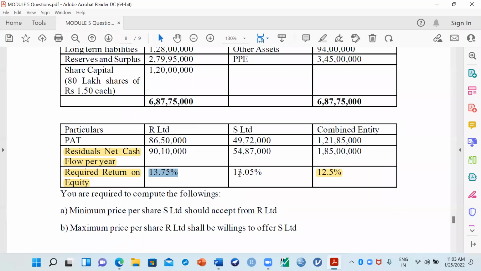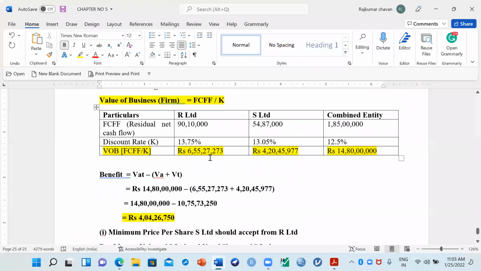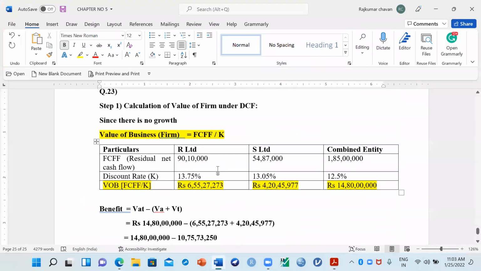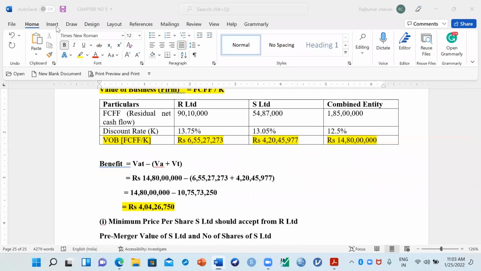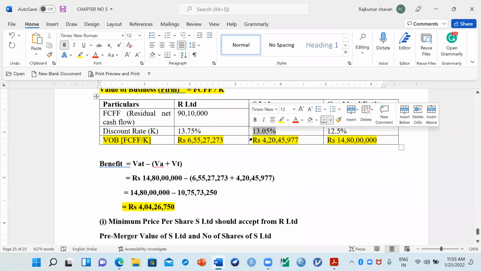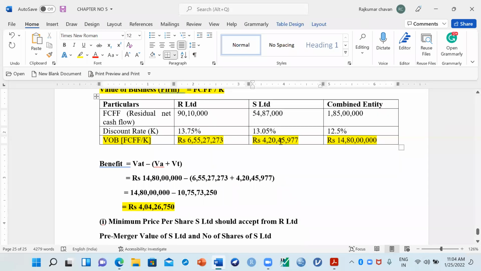So now what is the value of this firm? S Limited is how much? 54 lakh 87, and the residual cash flows are given here. Now here we got the value of this firm. If you combine after discounting factor, after weighted average cost of capital, you got the value of 4 crore 20 lakh 45,977. When we combine this, the total entity value is 14 crores 80 lakh.